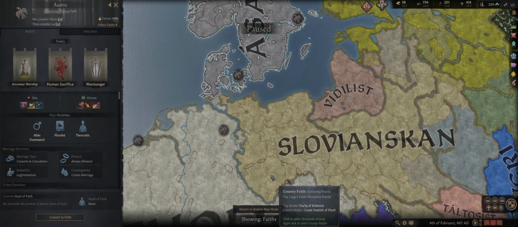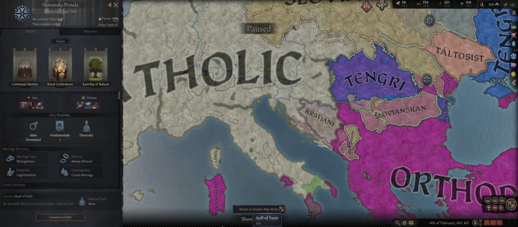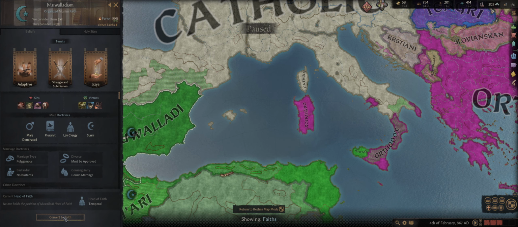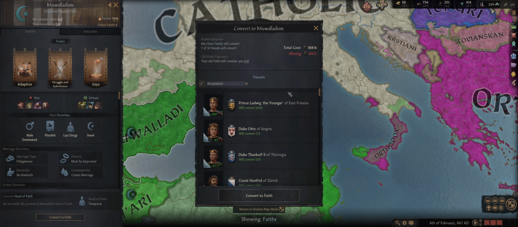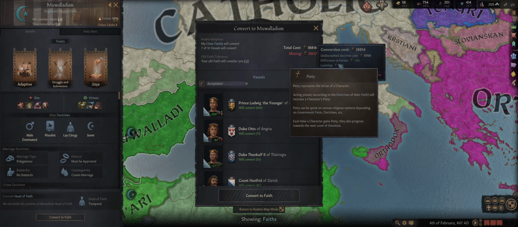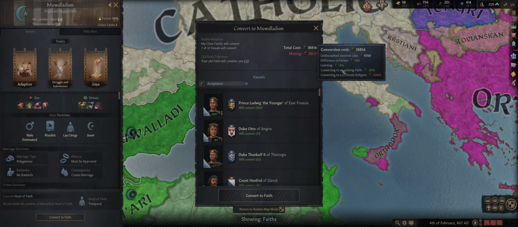If you want to convert your faith, all you got to do is click next to it and go ahead and see this button right here. For instance, if we wanted to convert to Muslim, it would cost us a whopping 18,000 piety. The reason is the undiscounted doctrine cost, essentially the difference between our doctrines and their doctrines, the difference in fervor. Our learning reduces it by 1% per learning.